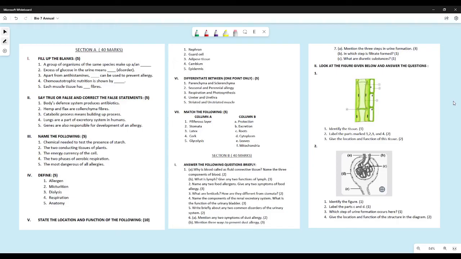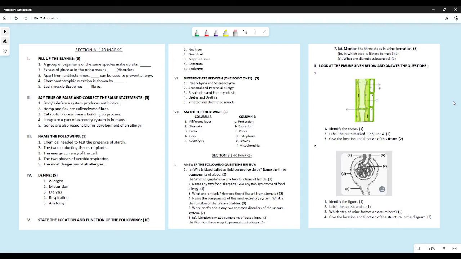Now here many of you committed errors in match the column. Piliferous layer, it is found only in roots. Stomata is found only in leaves. Latex is a part of an excretory product of plants, so latex will be matched with excretion. Cork, where is cork found? Cork is found on the outermost covering of tree trunks, so that serves as a protection. Glycolysis happens in cytoplasm. This last part, mitochondria, was just an extra option to confuse you and see how clear your concepts are.